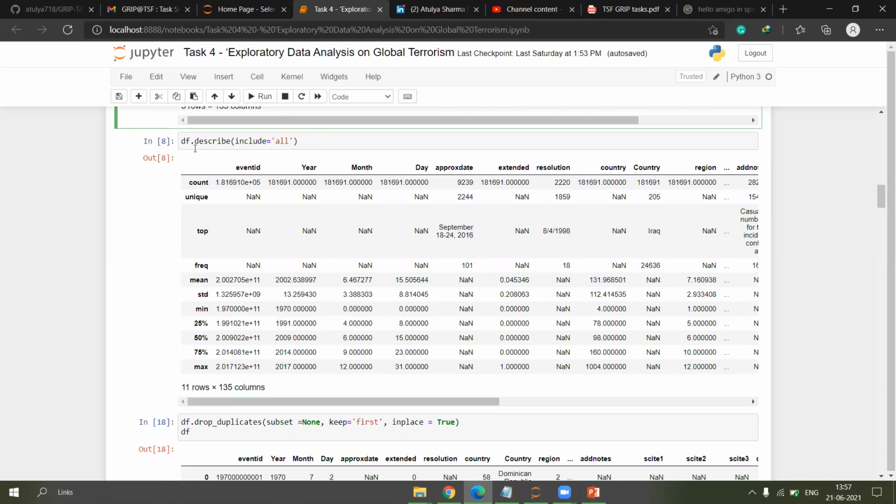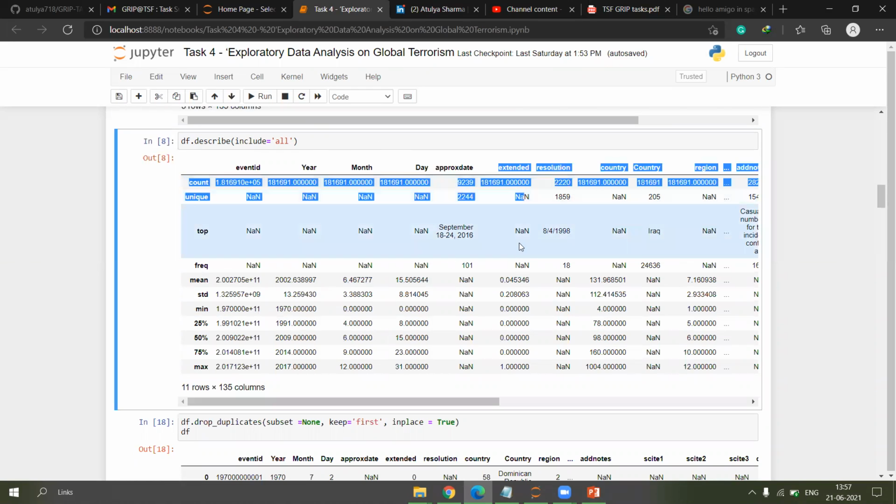At this point, I have descriptive statistics that include all variables, which will include all the categorical variables also. Such as you can see there is the extended column. It shows null values in the day, month, and year.